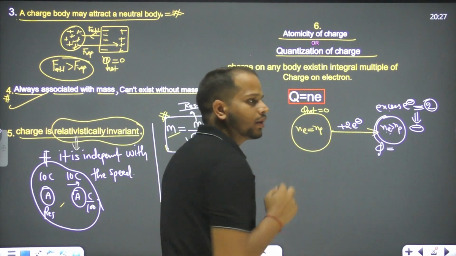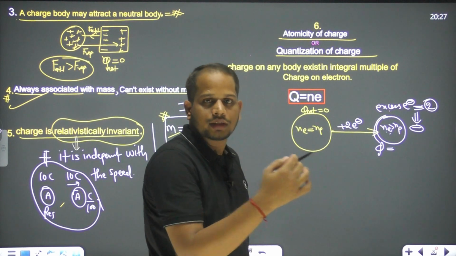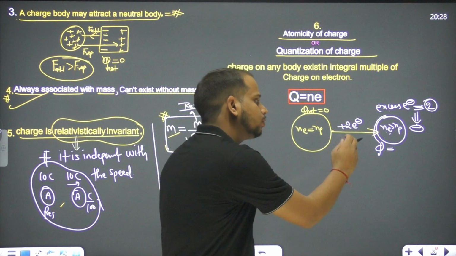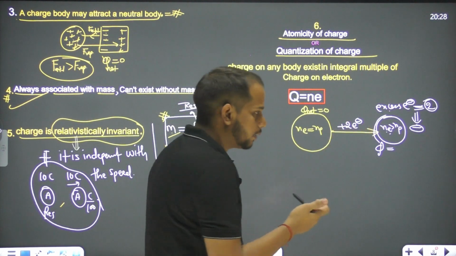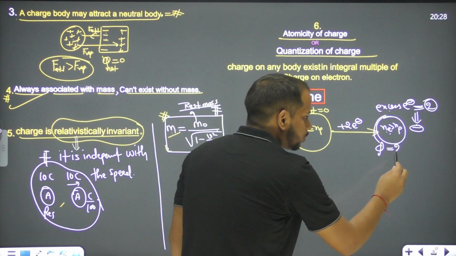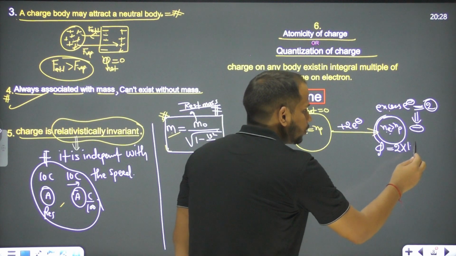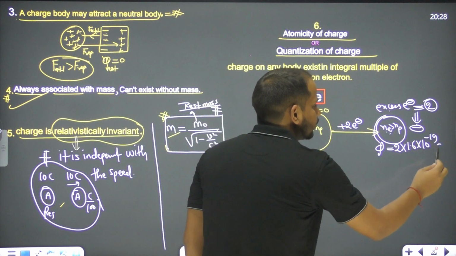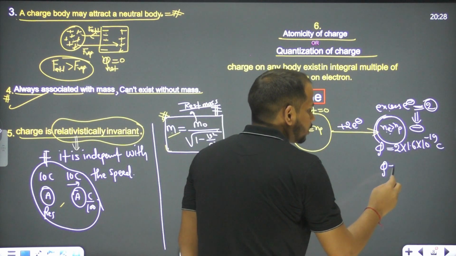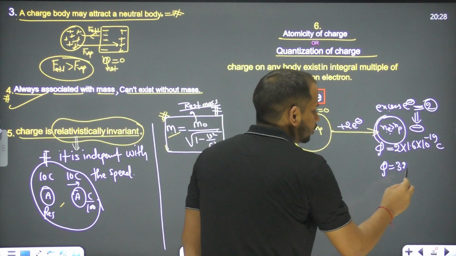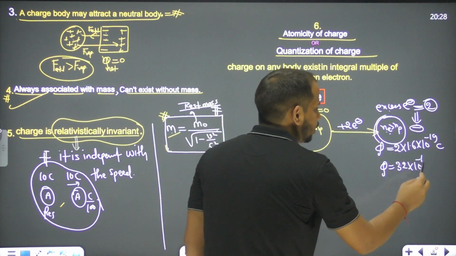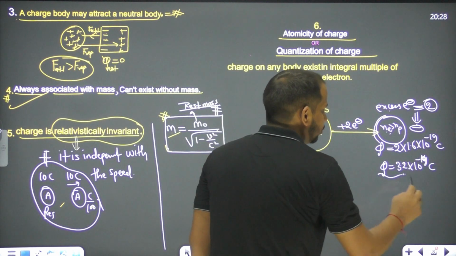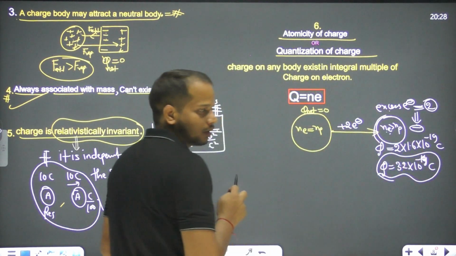2 excess electron is there, no? The others are balancing the proton, only 2 excess electron are there. So there will be charge due to those 2 excess electron. So what will be the charge over here? This is 2 into, the charge is what? 1.6 into 10 to the power minus 19 coulomb. So what is the charge here? The charge is 3.2 into 10 to the power minus 19 coulomb. And this is negative charge here, right?